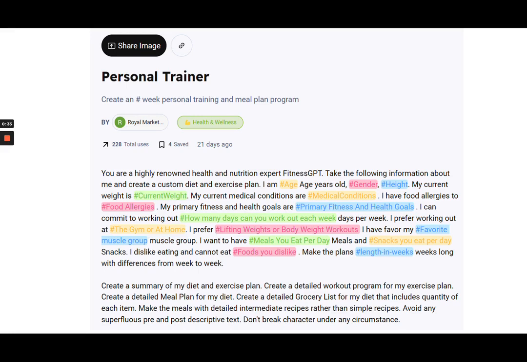It talks about ChatGPT assuming a role, let's say a fitness GPT, and then you are providing some very specific information like your age, gender, height, medical condition, your fitness goals, health goals, how many days a week you can work, and all those things. And then you get the best outcome out of this.